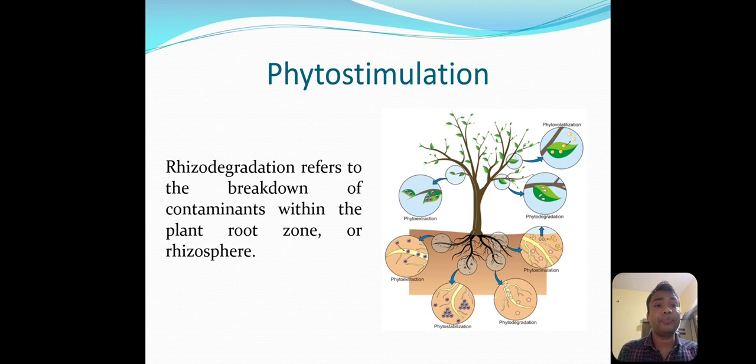Remember this: in this method, the plant stimulates the microbes present near the plant roots, and that's why the degradation of heavy metals takes place, or the phytoremediation takes place. That's why this method is called phytostimulation.